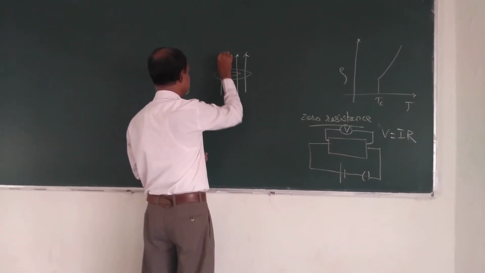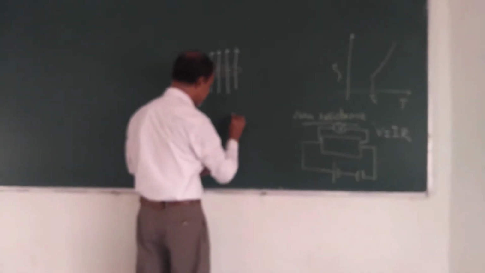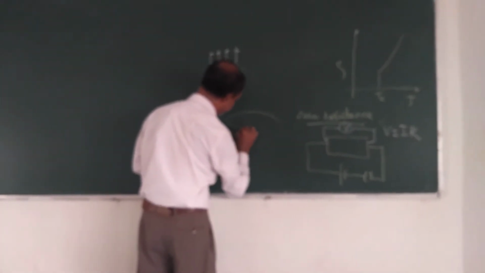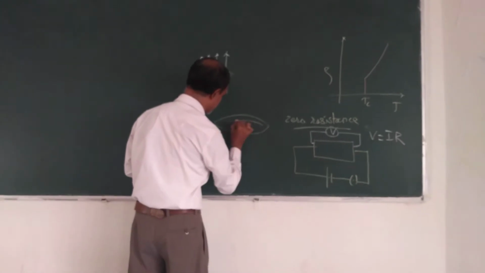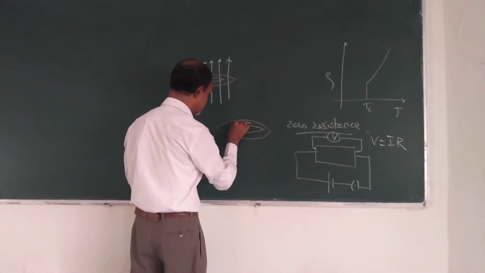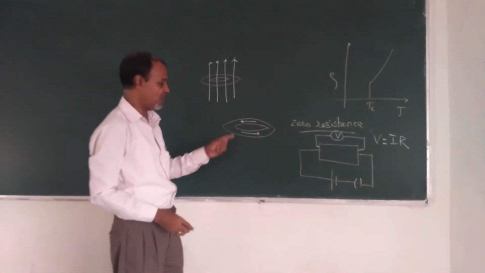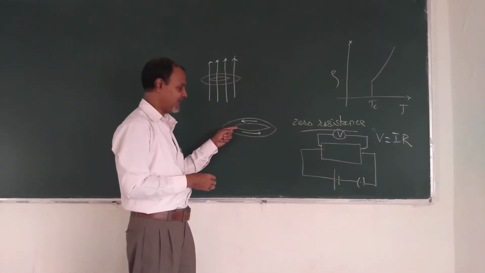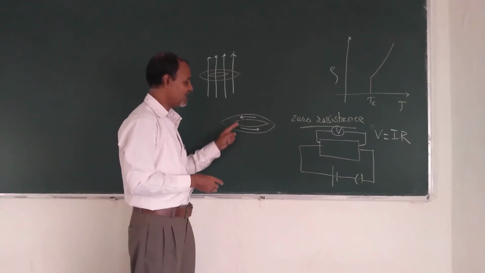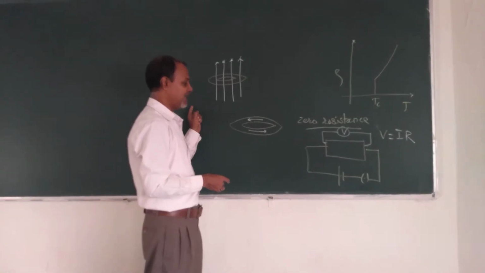Whenever this magnetic field is suddenly removed, it is found that electric current is flowing through the ring. Due to electromagnetic induction when the magnetic field is removed, current is developed in the ring.